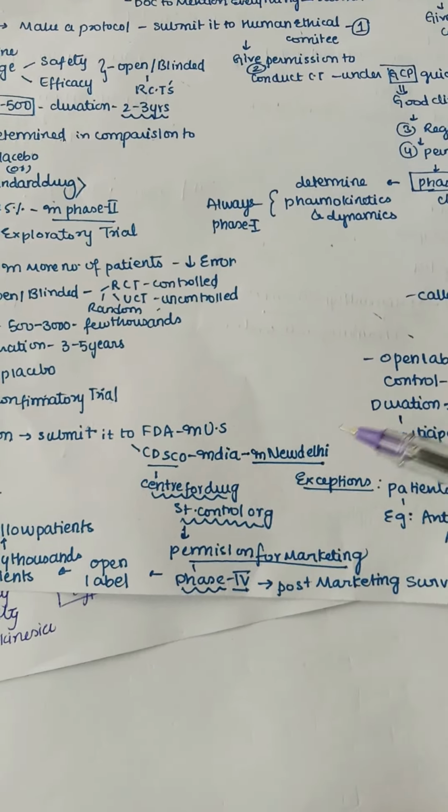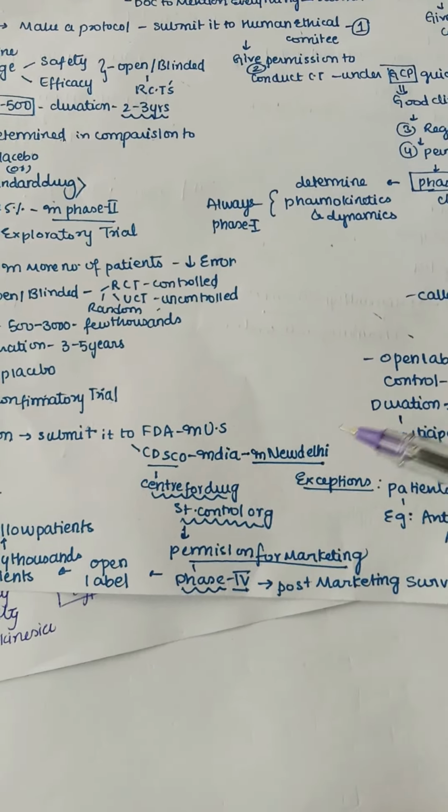So what happens in phase 0 is the drug which we give in the form of dose is about 100 micrograms, or 100 normal dose. So it is radioligand connected. Now we add a radioligand to it, and in normal healthy volunteers we give this phase 0 experiment. Here we can see both pharmacokinetics and pharmacodynamics determined, and if anything is abnormal then we immediately abort or stop the clinical trial.